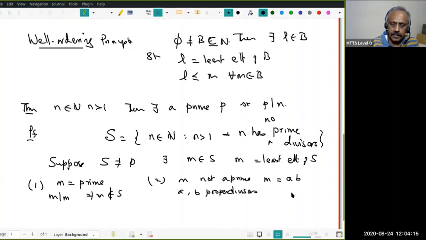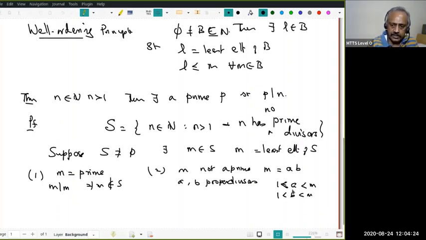That means 1 is less than A, which is less than M, and similarly for B. Now A is a natural number and it's less than M, therefore A is not an element of S. And A is already greater than 1, so that means there exists a prime P such that P divides A. But A divides M, therefore P divides M. Therefore, here also we conclude M is not an element of S. So what do you think I have proved?